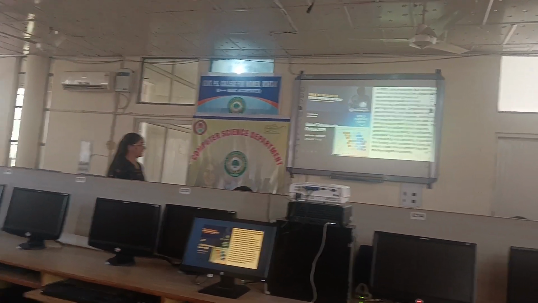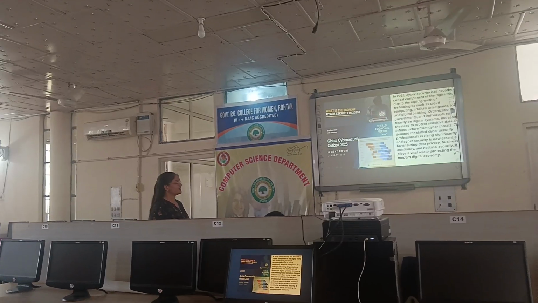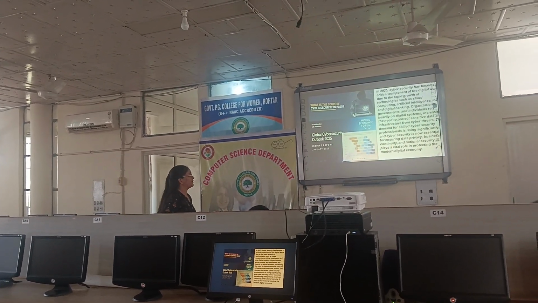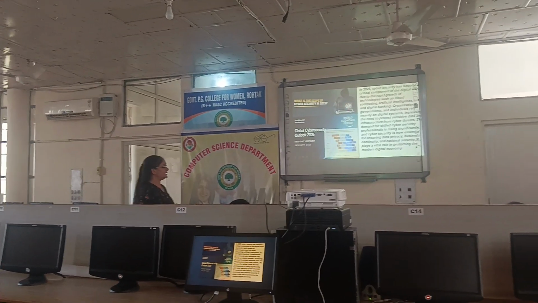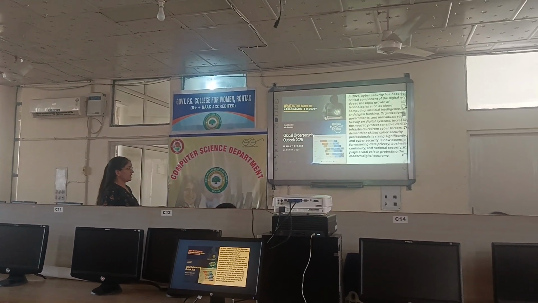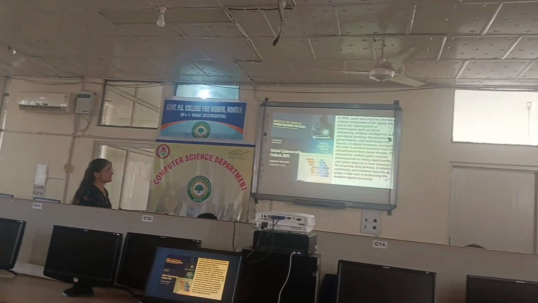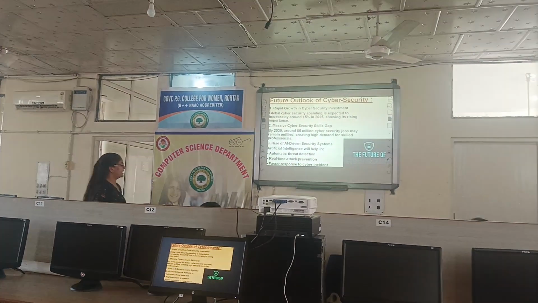Now in 2025, cyber security has a much wider scope. This figure shows that global cyber security is increasing rapidly day by day. It plays a vital role in protecting the modern digital economy, because in today's world organizations, governments, banking, and transactions all depend on digital systems. So cyber security is very important to protect our online data.